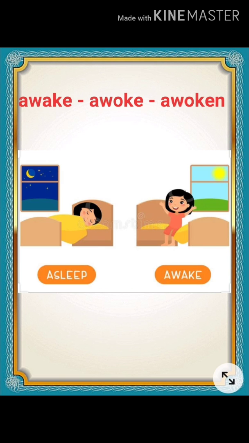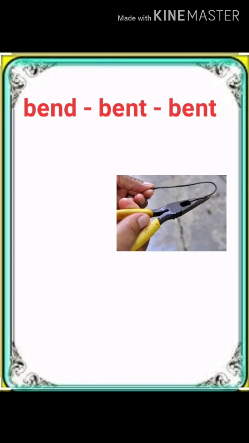So now I will explain you forms of the verb. First one is awake, awoke, awoken. Awake means wake up from a sleep. When you open your eyes in the morning after a good sleep, that is awake. Like in this picture, see, one girl is sleeping, asleep, and one wake up. So awake means wake up from sleep.